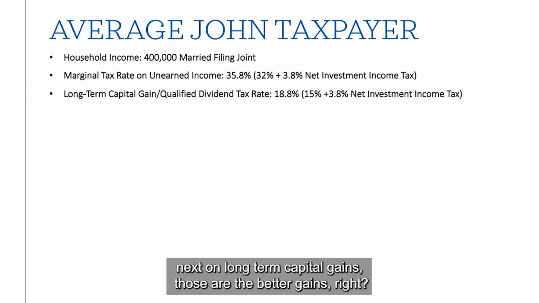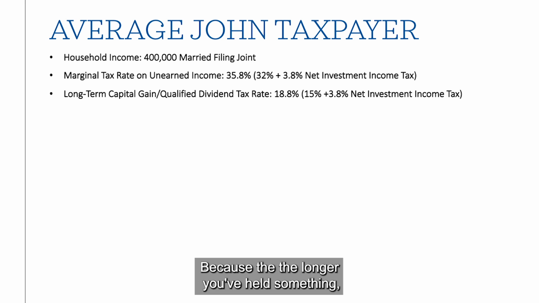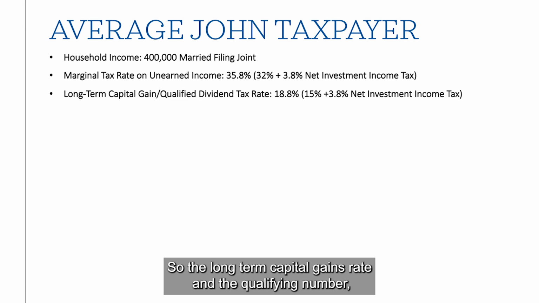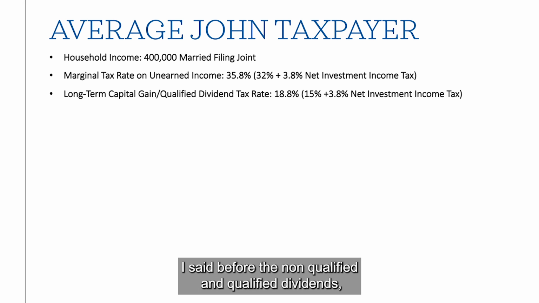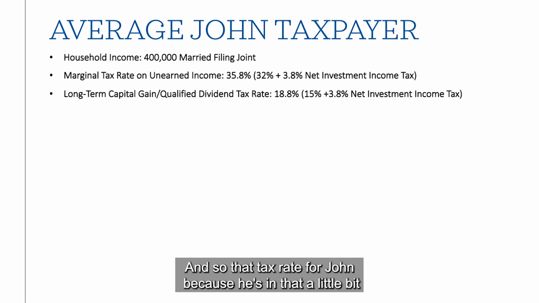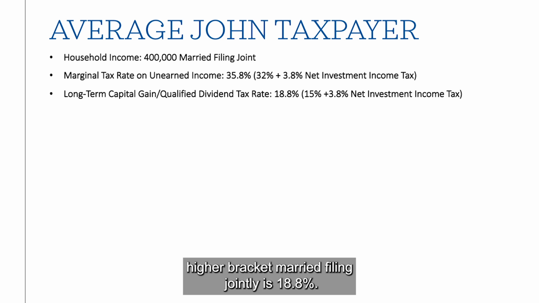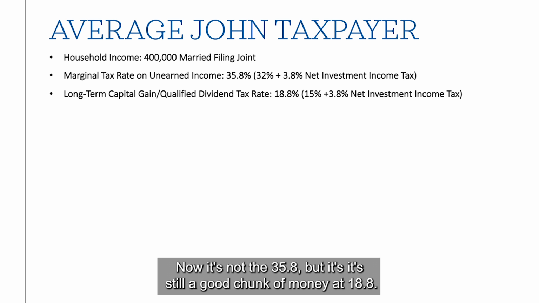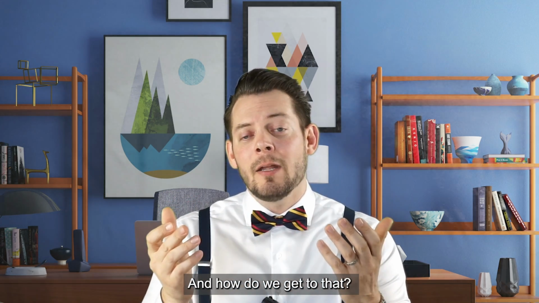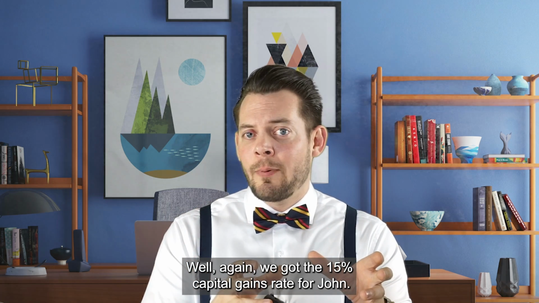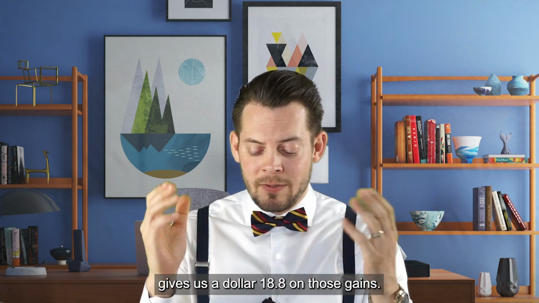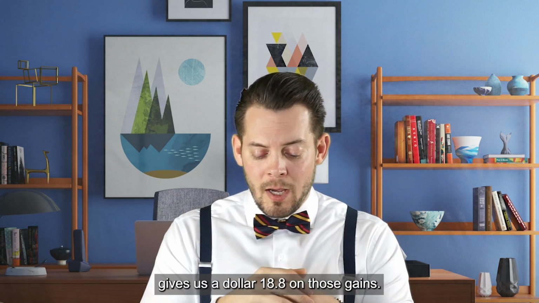Next, on long-term capital gains, those are the better gains, right? Because the longer you've held something, the more favorable the tax treatment. So the long-term capital gain rate and the qualified dividends, remember I said before the non-qualified and qualified dividends? The qualified dividends are treated a little bit better. And so that tax rate for John, because he's in that little bit higher bracket, married filing jointly, is 18.8%. Now, it's not the 35.8, but it's still a good chunk of money. How do we get to that? Well, we have the 15% capital gains rate for John, plus that pesky net investment income tax of 3.8. Gives us, voila, 18.8 on those gains.